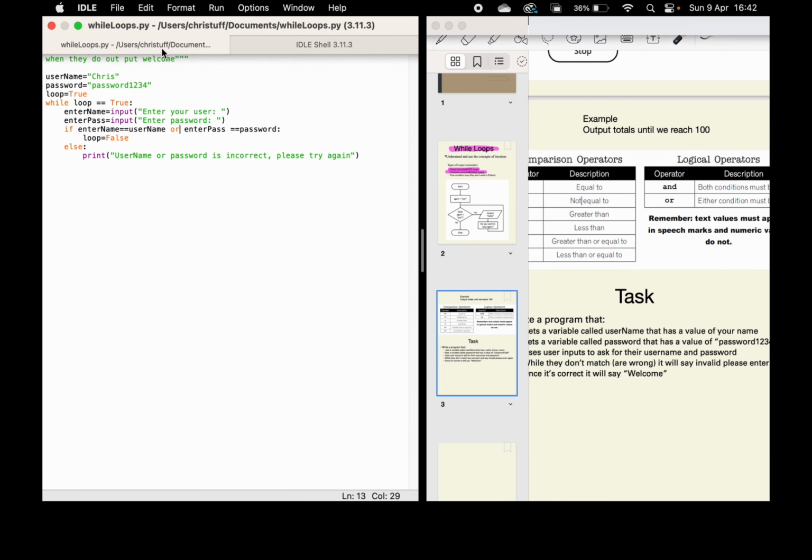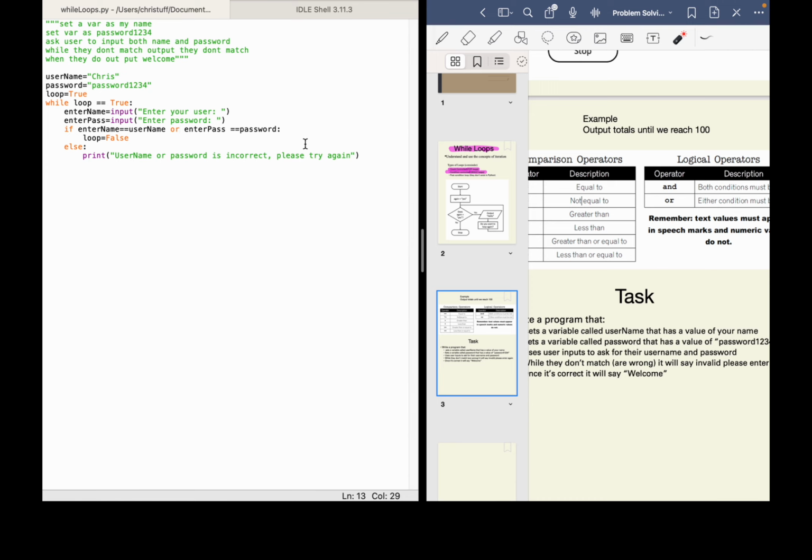Let's have a look. I see what's happened here. I haven't printed anything out of the loop. Print Welcome. Let's have another look at this then.